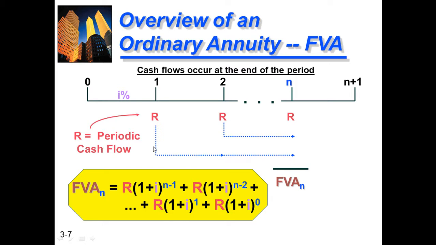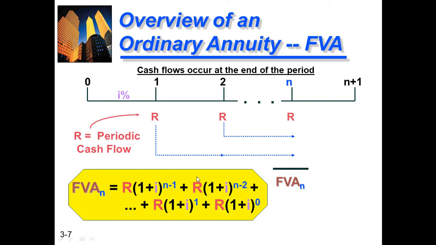So what is the formula for the future value annuity? Future value annuity is equal to R, the cash flows, multiplied by 1 plus I, where I is the interest rate, whole raised to the power n minus 1 for the first year, n minus 2 for the second year, n minus 3 for the third year, and so on, till we reach 0.